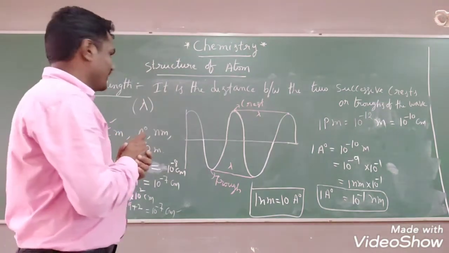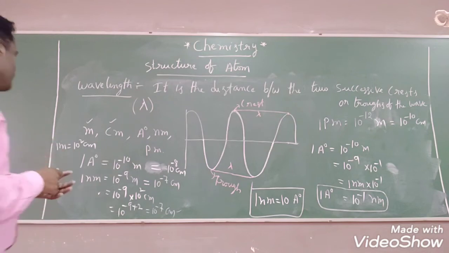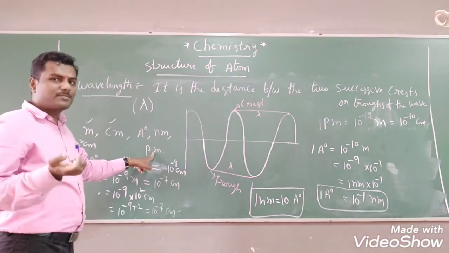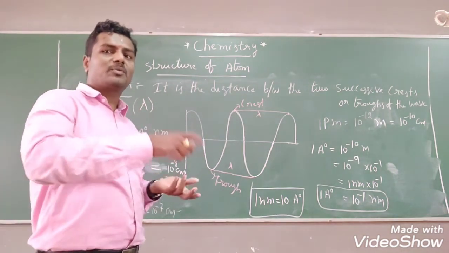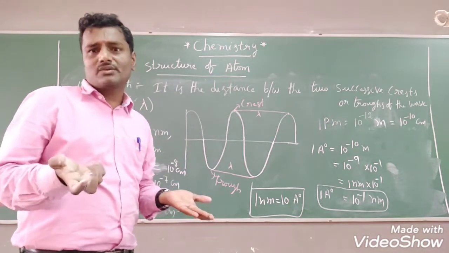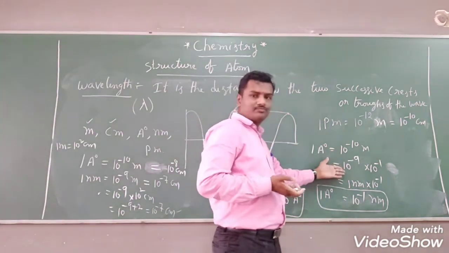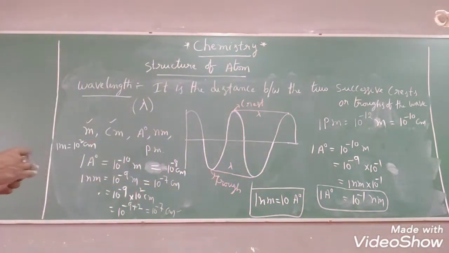This is about wavelength, and the next property we have is frequency. Like that only, you can also relate angstrom unit to picometer, or picometer to angstrom unit, or picometer to nanometer, nanometer to picometer. Many conversions you can do easily like this. This is the way I have given to you. In this way you can solve all the conversions. Note down the points.